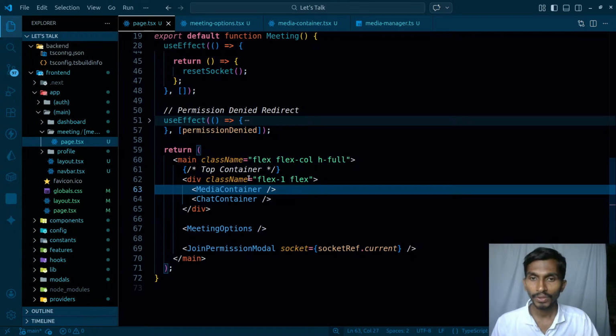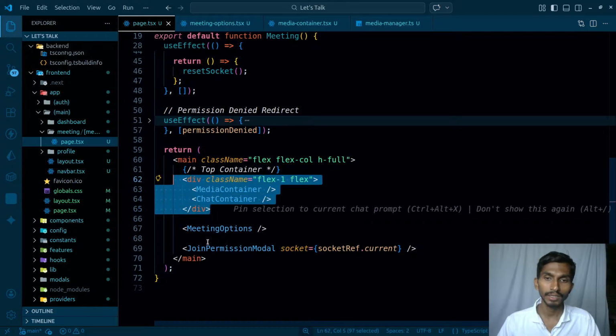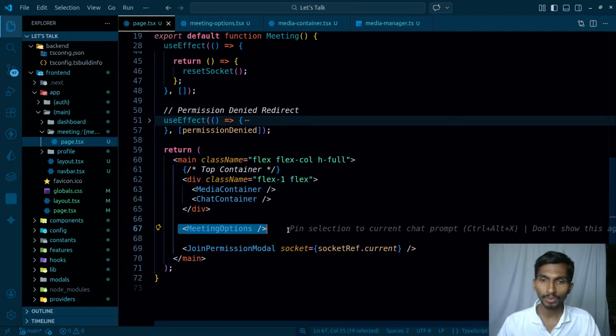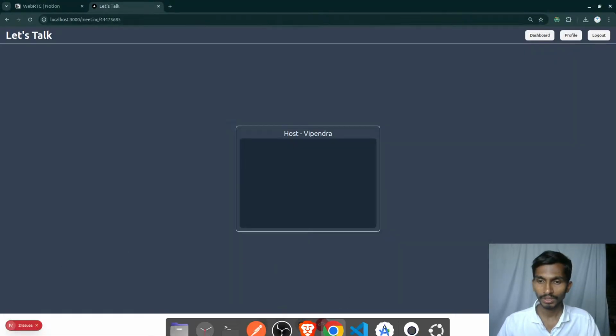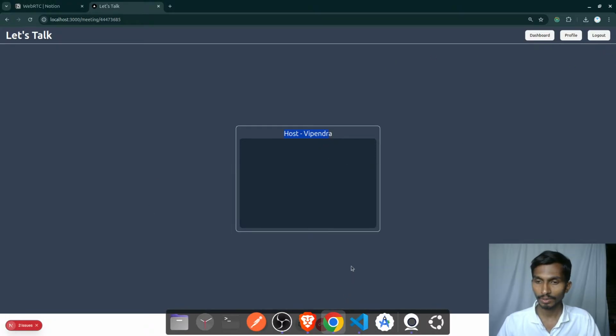Over here, what all do I have? I have my media container that contains the media related info. Then I have the chat container that will contain the chat, and then I have the meeting options just below. So these are the meeting options, and I'm going to have a div here that will be set to absolute, and that will be just somewhere here. So let's simply get this thing done as well.